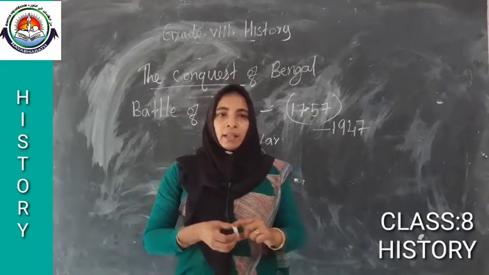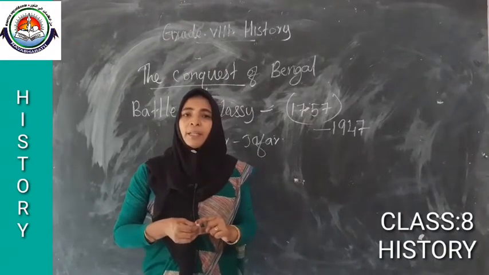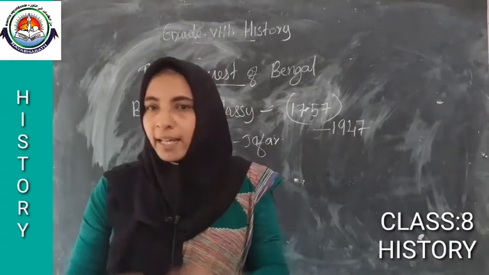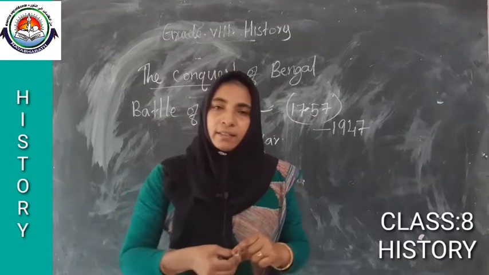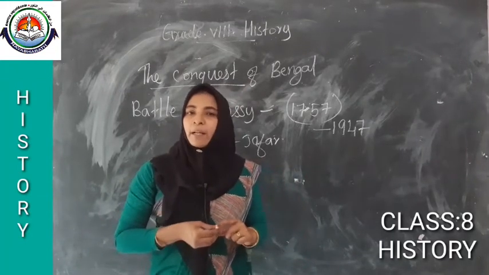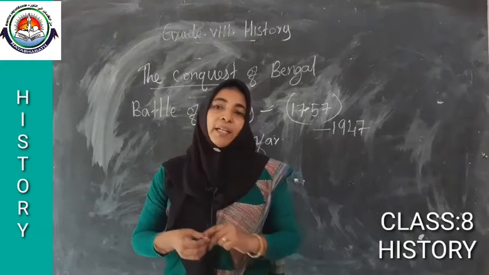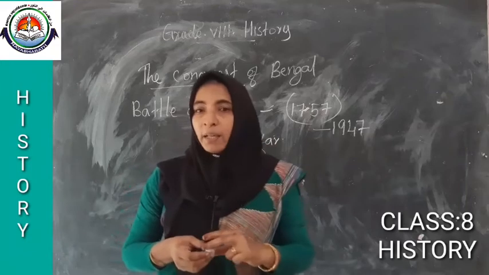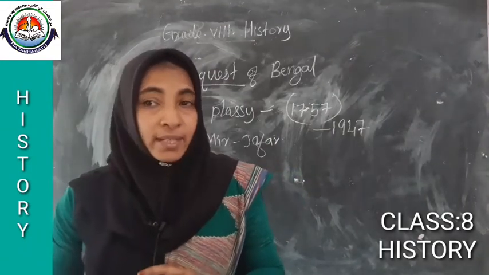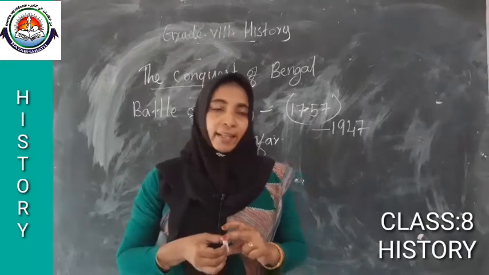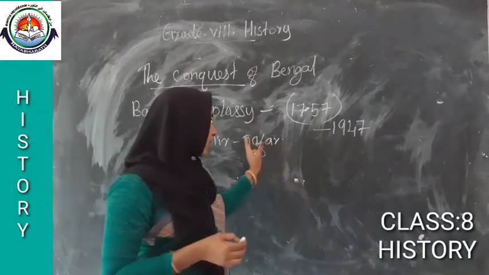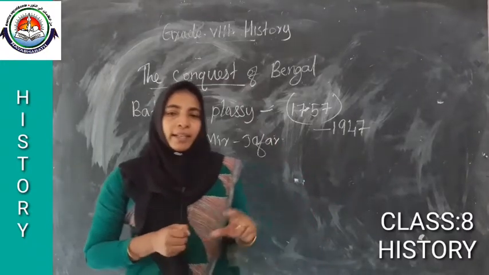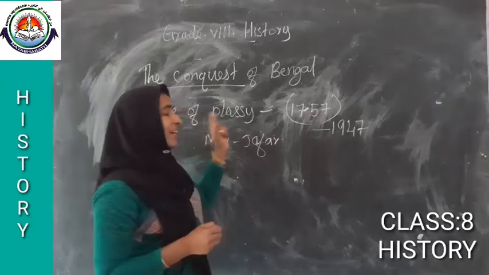So what happened? Britishers defeated Siraj-ud-Dawla's army, and Bengal came under the control of whom? The Britishers. Bengal came under the control of the Britishers through a negotiation only. Did you get an idea about the Plassey War?